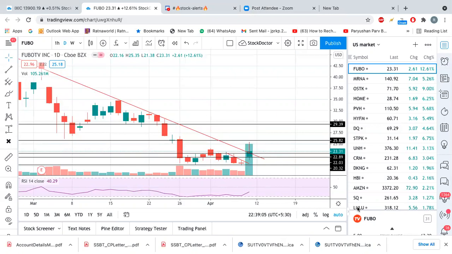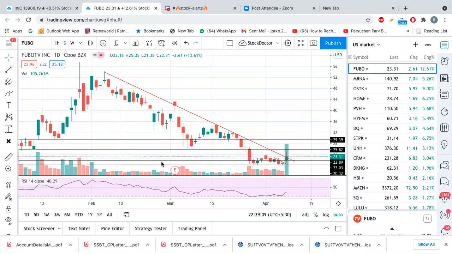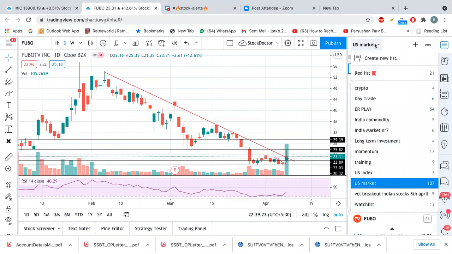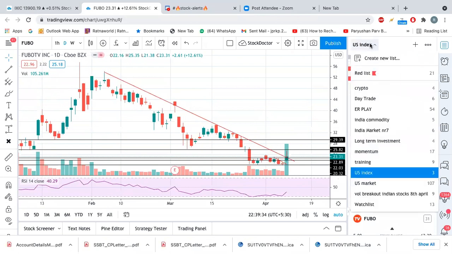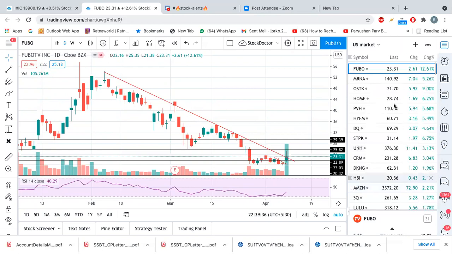So this is the stock which I wanted to mention to you guys, and we will keep Q&A in the next 15 minutes. I just want to show you guys my setup. So this was one of my setups. My setup is very simple, right? If you are more interested in doing technical analysis, keep two watch lists. First is the index, which you should always watch, right? And the second is the stocks which you like.